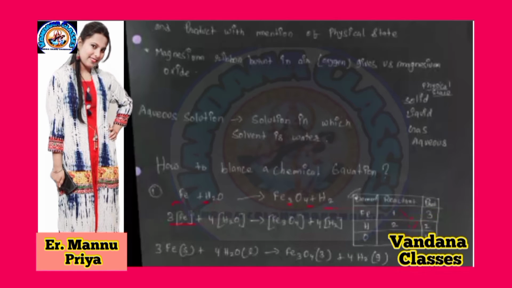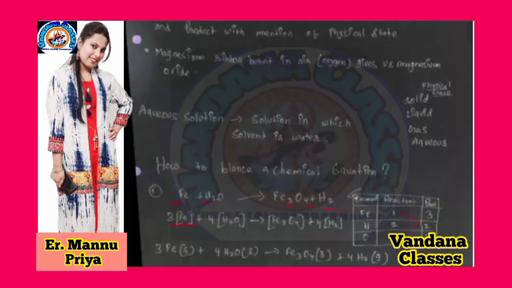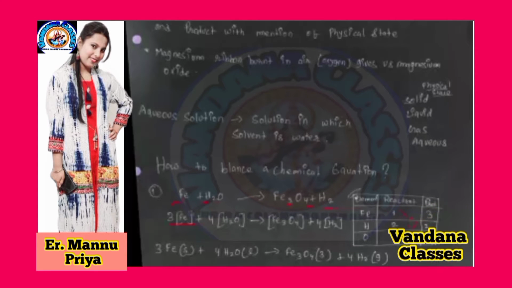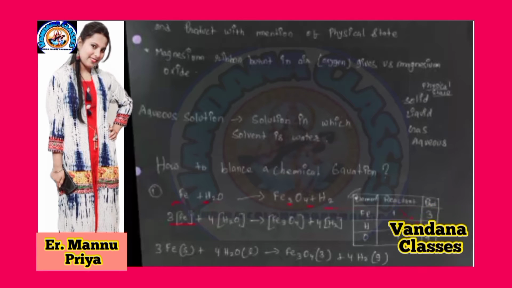A chemical reaction can be represented by a chemical equation. It involves using symbols of substances, reactants and products, with the mention of the physical state. You already know from the previous class what a physical state is. I give a hint so you memorize it: solid, liquid, gas, aqueous, all come in a physical state.